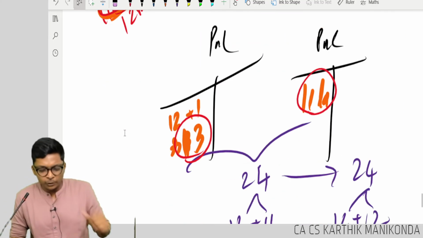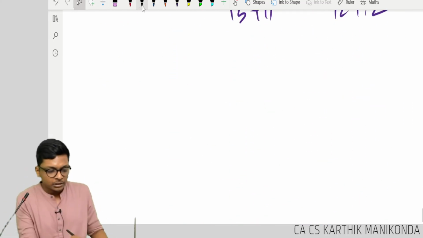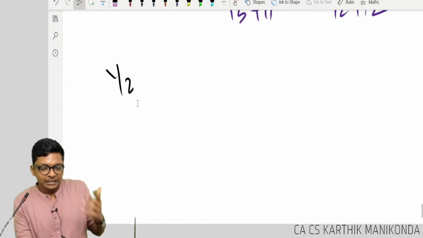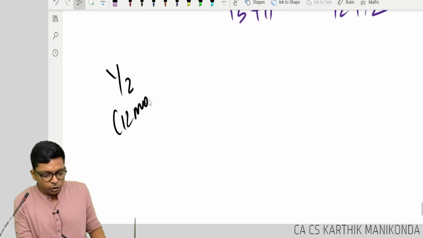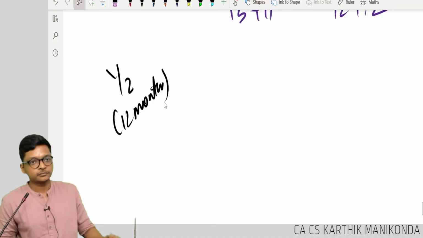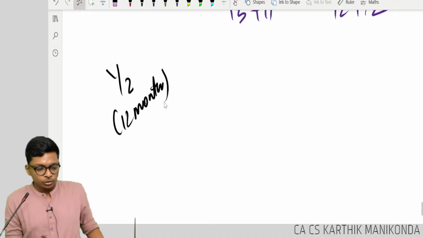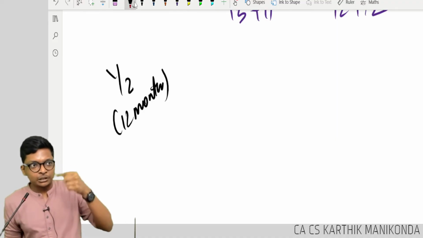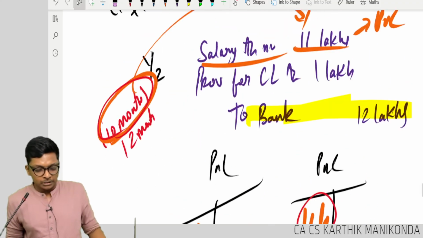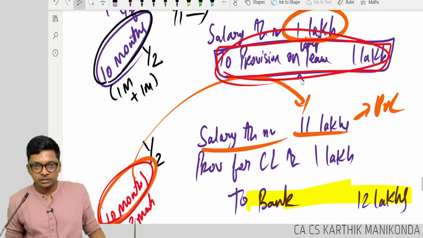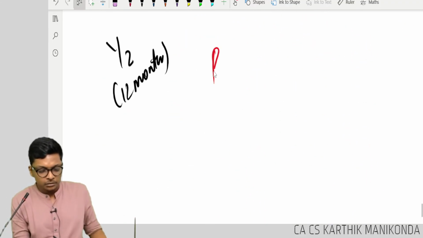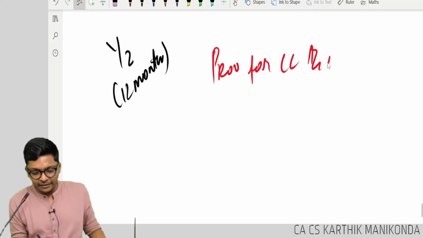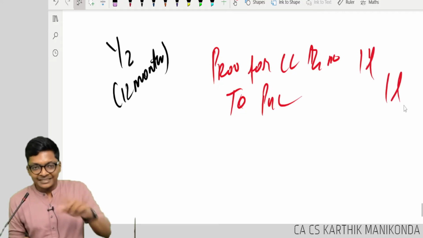Now, let me look at a different alternative for year 2. Let's say that fellow, Radharam, second year also worked the full 12 months. So, the first year leave is now lapsing. So, this provision is of no use. Now, my entry will be provision for compensated leave account, debit to P&L, reverse that again.